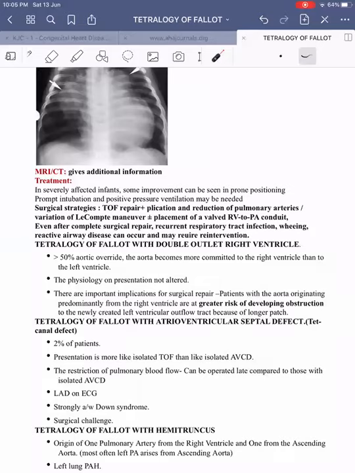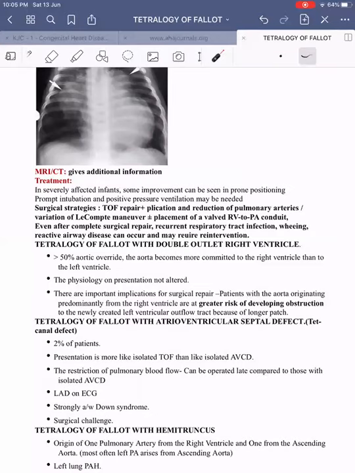Then the presentation is more like isolated TOF rather than isolated AV canal defect. These patients have restriction in their pulmonary blood flow, unlike in the case of classical AV canal defect. Hence, they can be operated late compared to those with isolated AV canal defect. And the classical TOF case will have right axis deviation, whereas in the tetralogy of AV canal defect, there will be left axis deviation. And there can be RV or LV dominance depending upon the dominant ventricle, balanced and unbalanced ventricles.